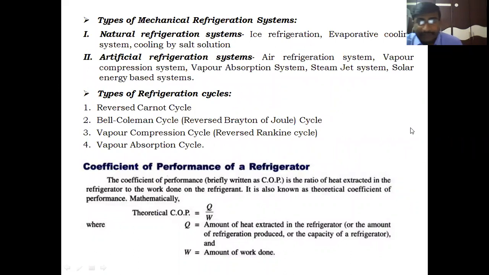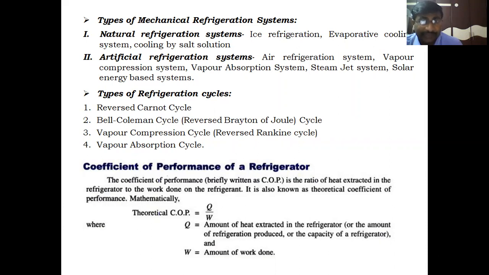Coming to refrigeration systems, what are the different refrigeration systems we have had from the olden days? The broad classifications are natural refrigeration systems and artificial refrigeration systems. In natural refrigeration, in olden days, the ice refrigeration system, evaporative cooling system, and cooling by salt solution, that means brine solutions, were the different methods followed to maintain products at a required temperature.